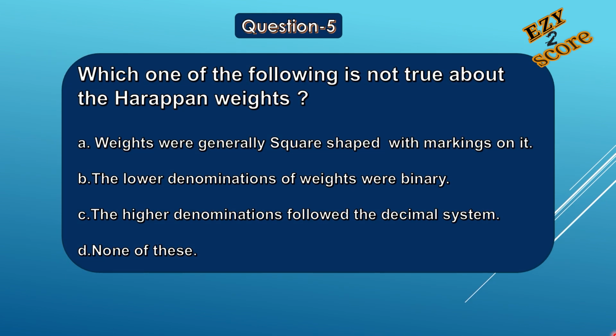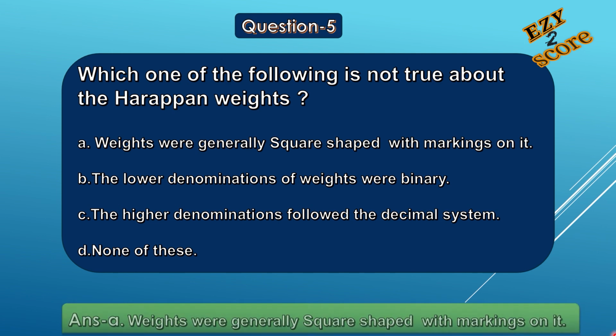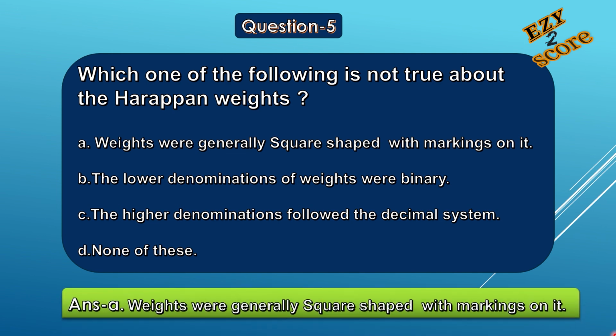Question number 5. Which one of the following is not true about the Harappan weights? Options A. Weights were generally square-shaped with marking on it. B. Lower denominations of weight were binary. C. The higher denominations followed the decimal system. D. None of these. And here the correct answer is option A. Weights were generally square-shaped with marking on it.